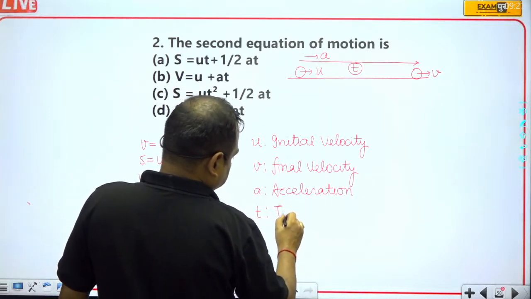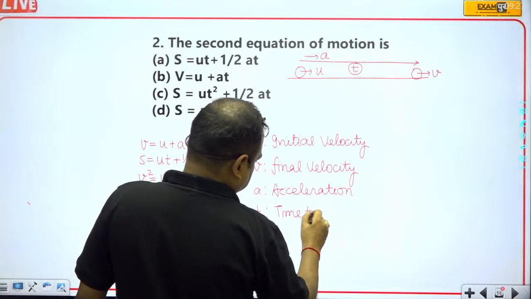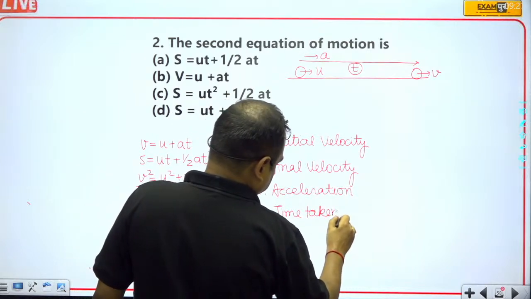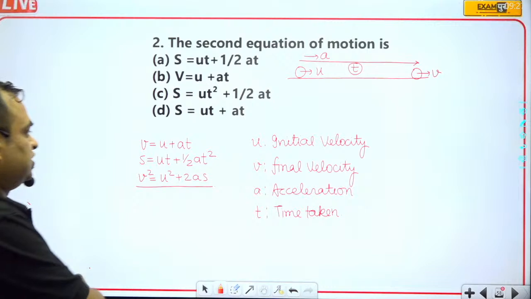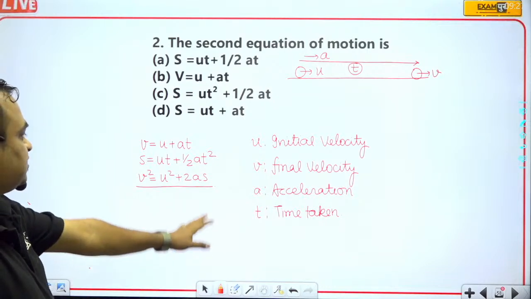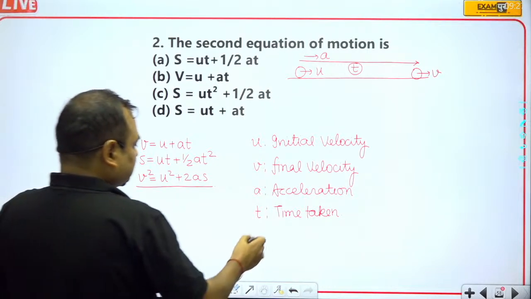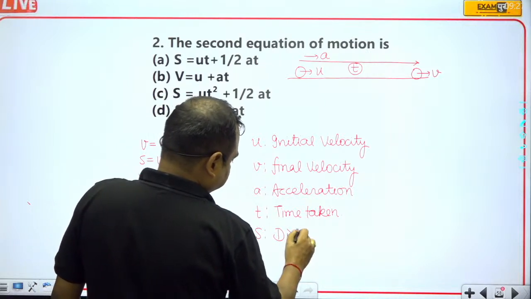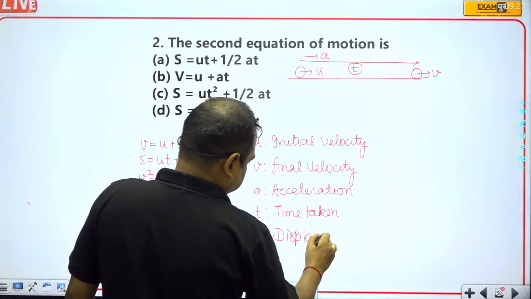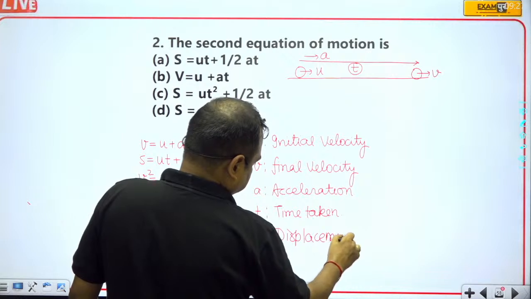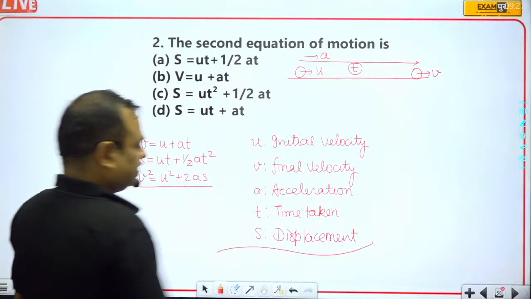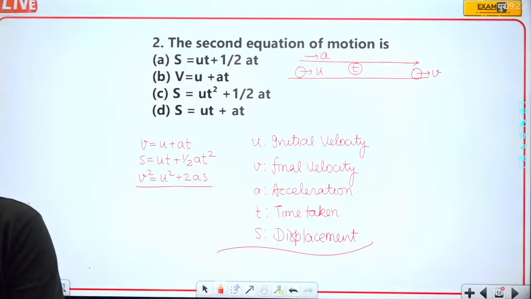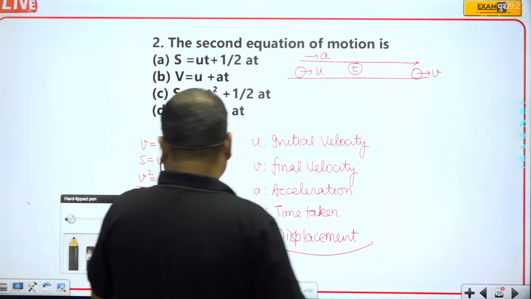T is the time taken. Yes, initial velocity, final velocity, acceleration, and time, and S is the displacement. Okay, so now you can very easily find out which one is the correct option.